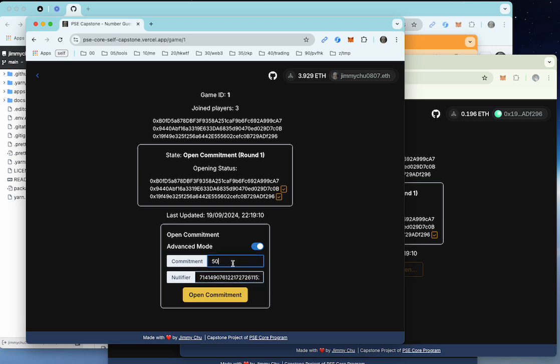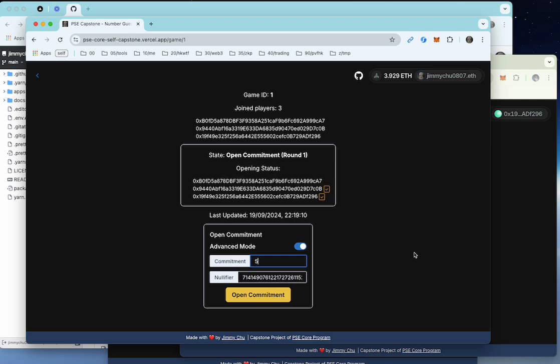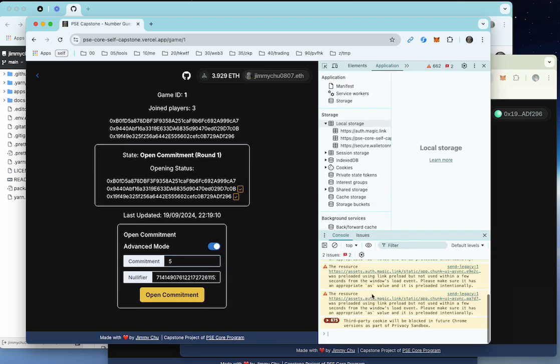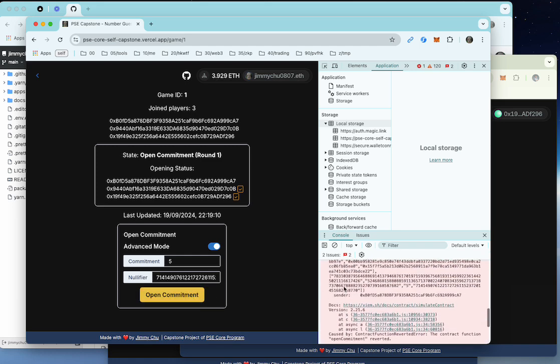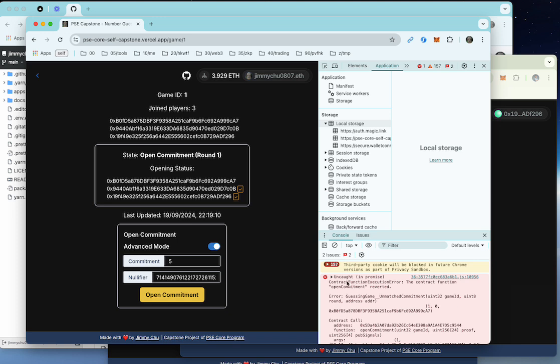Let's see what happens if we mess with our commitments. So we say we previously submitted a 5 instead of a 50. To see what's happened, we have to open the dev console. And now if I open the commitment, you would see an error message saying the contract function execution error. The error is coming from the guessing game: unmatched commitment.